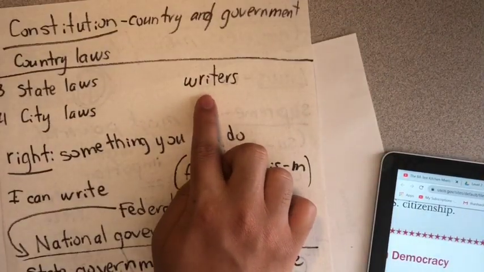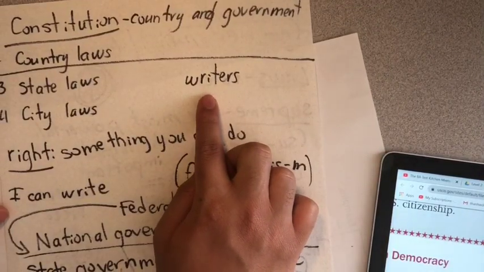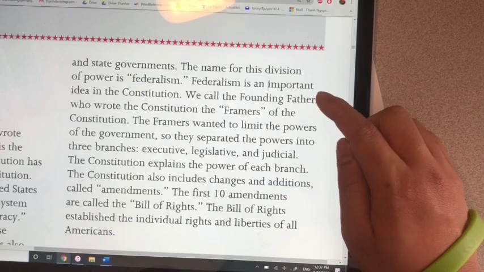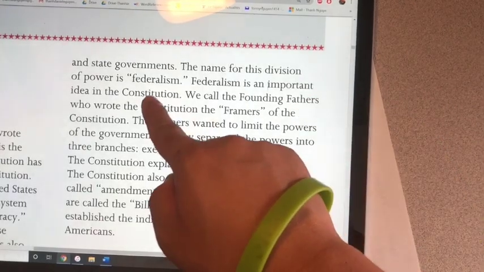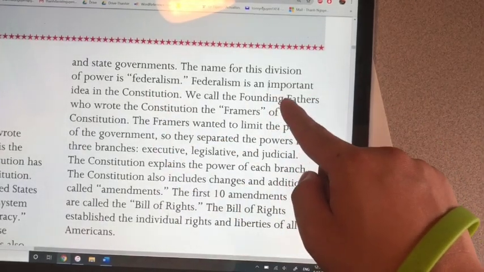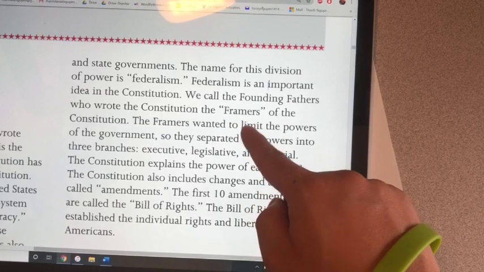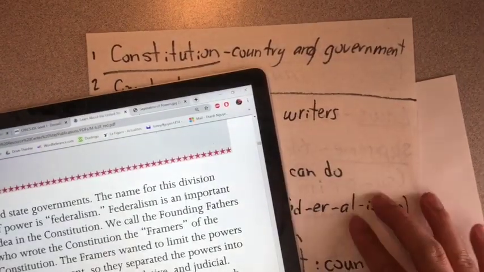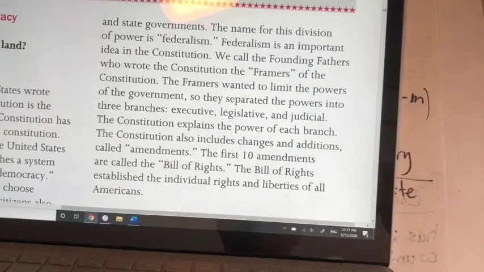Writers are people who write. So people who write books are called writers. We can call the people who wrote the Constitution the founding fathers, the framers, or we can just call them the writers of the Constitution, the makers of the Constitution.